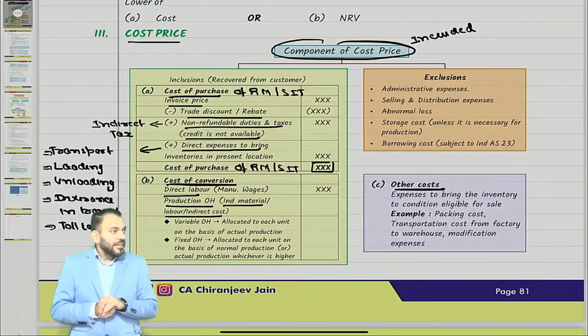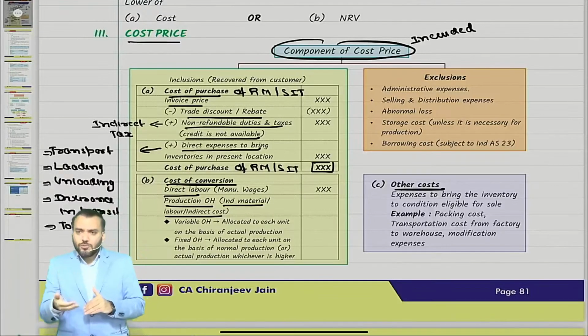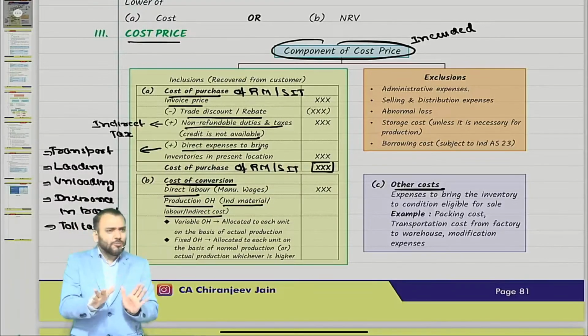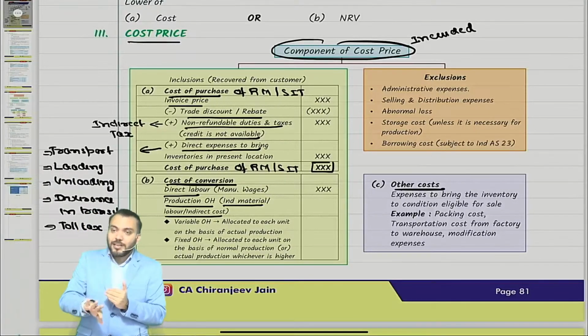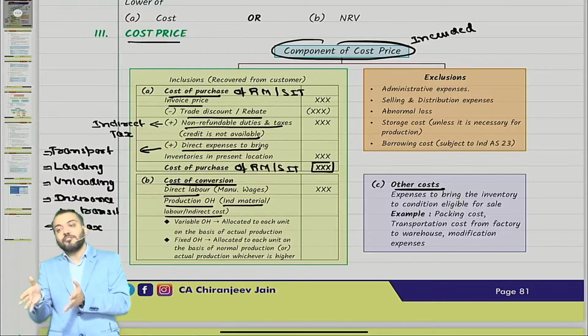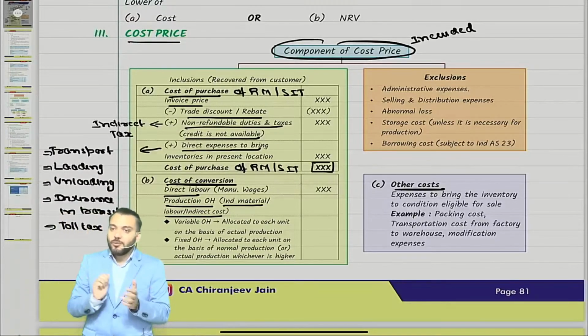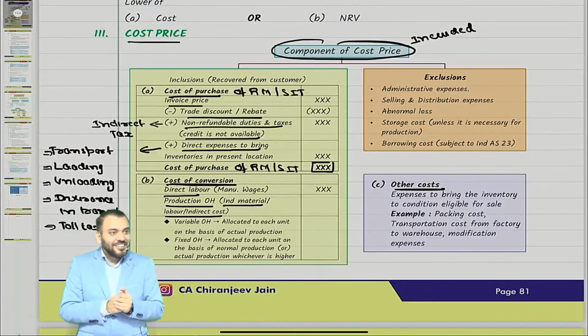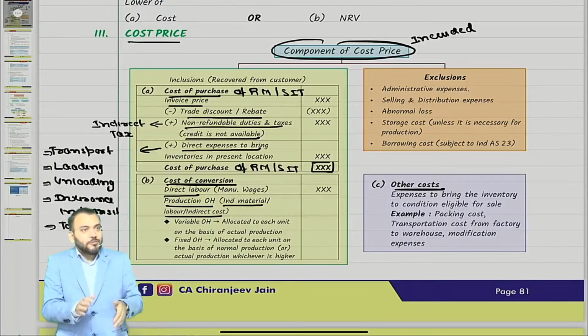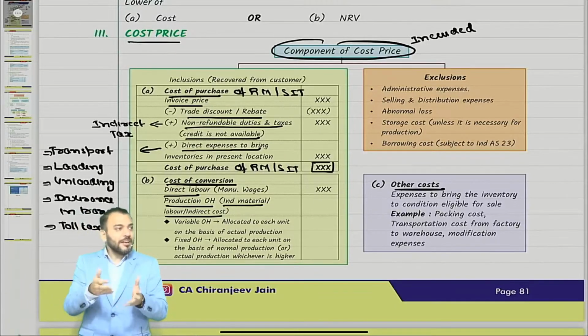Have you understood? Correct. So can you say what Ind AS 2 says? Ind AS 2 and AS 2 are more or less same. So what Ind AS 2 says is that variable overhead will be allocated to each unit on the basis of actual production. No doubt, because here we want actual. There it is expected. Why? Because we don't know actual there. We need to estimate the number of production.